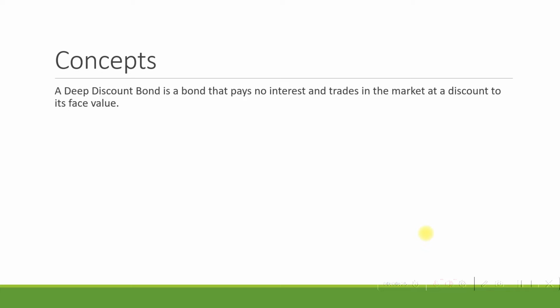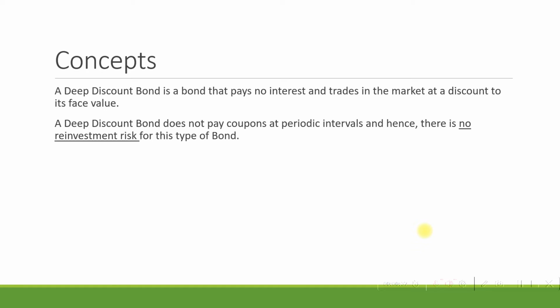So a deep discount bond is a bond that pays no interest and trades in the market at a discount to its face value. So it's a bond that pays no interest and it actually trades in the market at a discount. A deep discount bond does not pay coupons at periodic intervals and hence there is no reinvestment risk for this type of bond. So for the risks when we consider, there is no reinvestment risk for this type of bond.